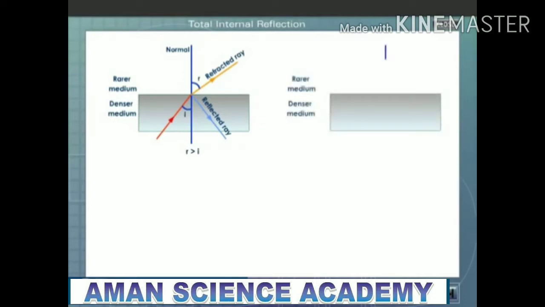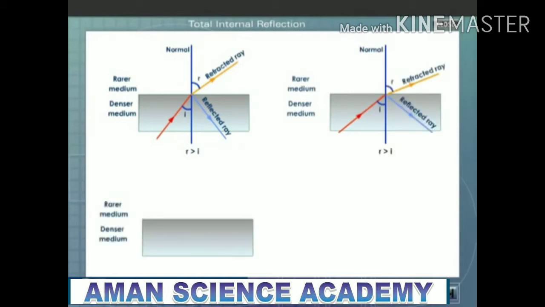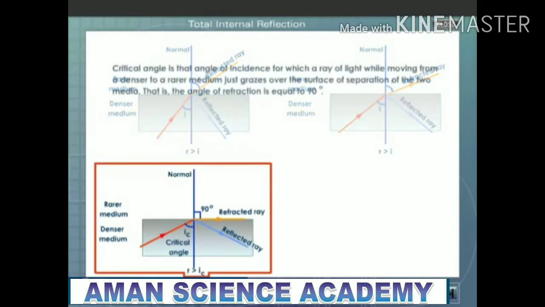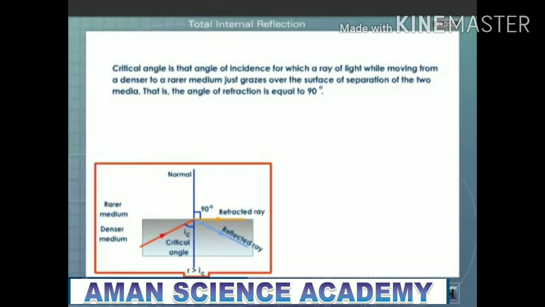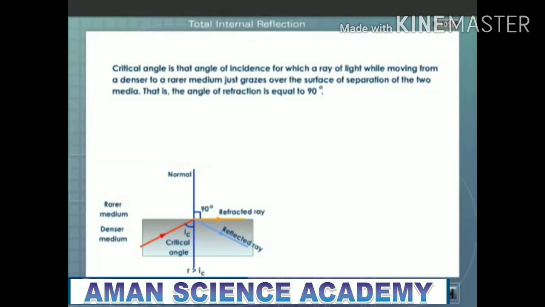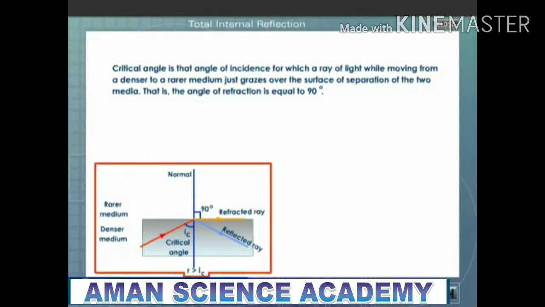Now, if we increase the angle of incidence, the angle of refraction also increases. And for a certain angle of incidence, say IC, the refracted ray grazes over the surface of separation and the angle of refraction will be 90 degrees. IC is referred to as the critical angle. Critical angle is that angle of incidence for which a ray of light while moving from a denser to a rarer medium just grazes over the surface of separation of the two media. That is, the angle of refraction is equal to 90 degrees.